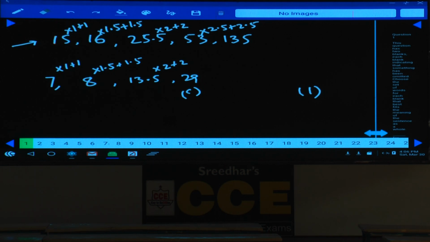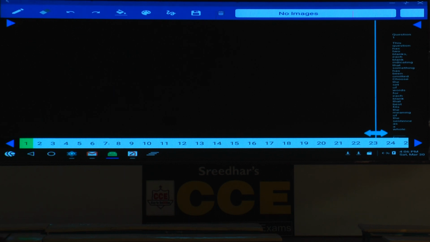The next one, question number 62. What is the series here? 2, 7, 36, 175 and 696. The series starts with 2 and ends with 696, and the numbers are increasing at a very fast rate, so it must be under multiplication or combination. 2 and 7 cannot be related by multiplication alone, hence it must be under combination.